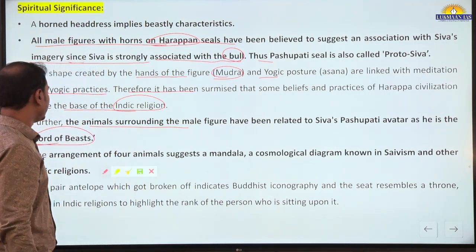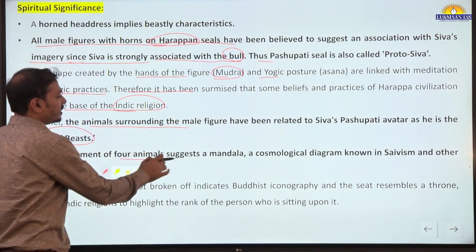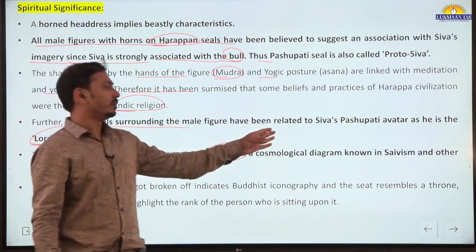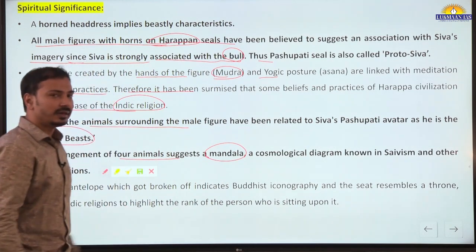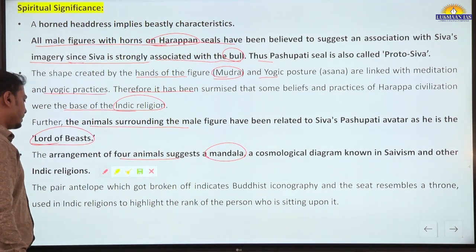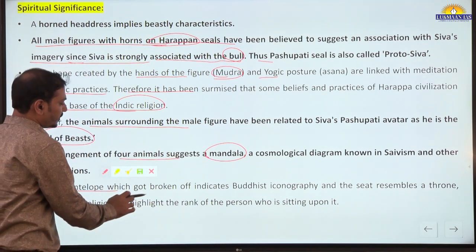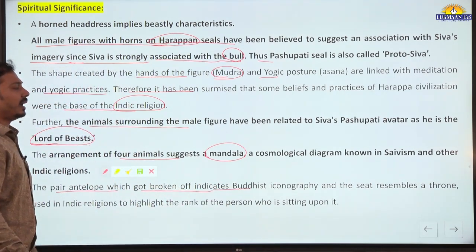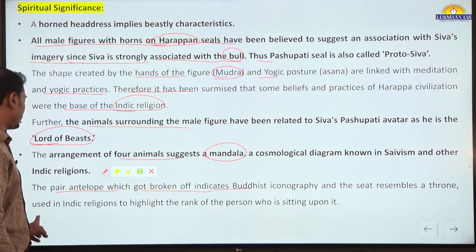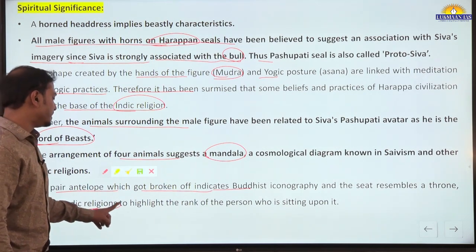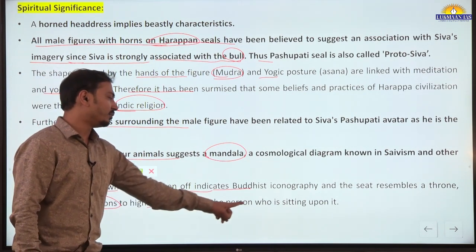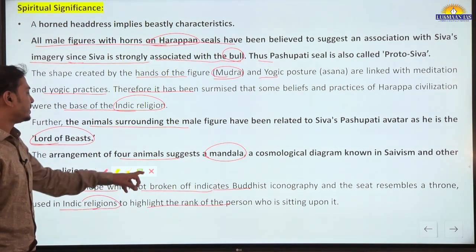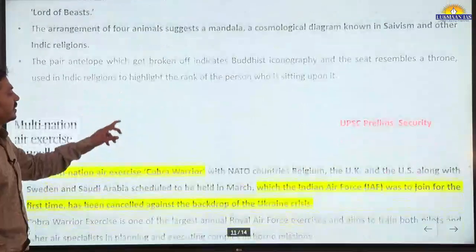The arrangement of four animals suggests a mandala, a cosmological diagram known in Shaivism and other Indic religions. A pair of antelope which got broken off indicates Buddhist iconography, and the seat resembles a throne used in Indic religions to highlight the rank of the person sitting upon it. So this is the spiritual significance.